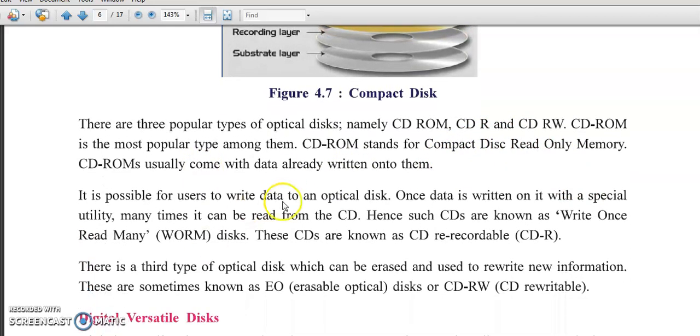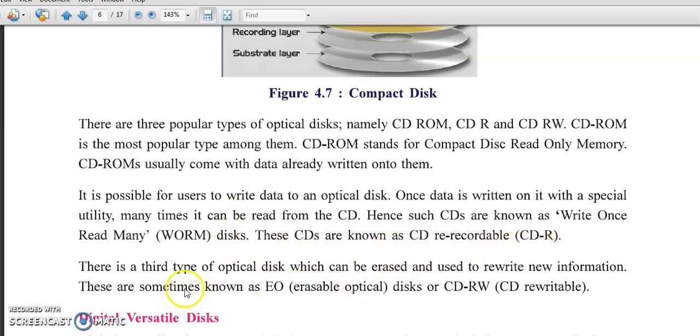It is possible for the user to write data on an optical disk. Once data is written on it with a special utility, it can be read many times from the CD. Hence, such CDs are known as write once read many, WORM. We can write only one time. These CDs are known as CD re-recordable.